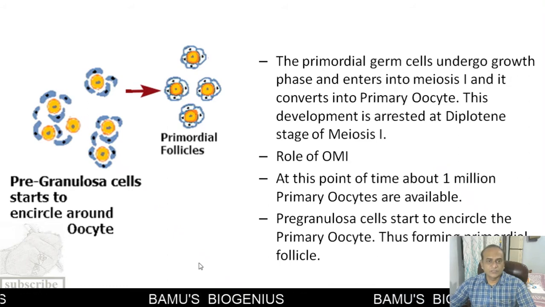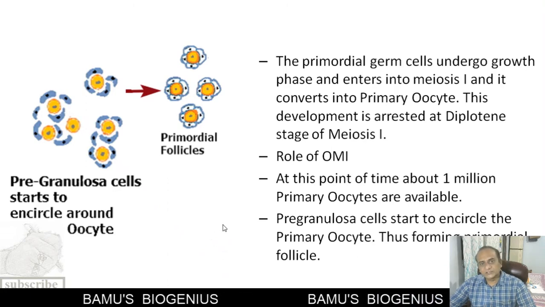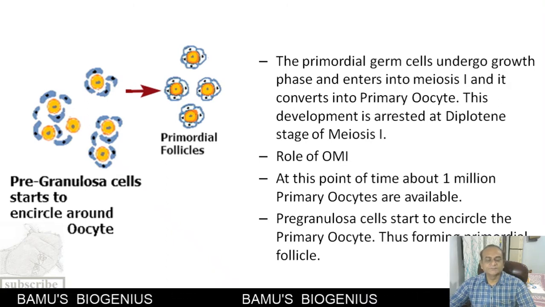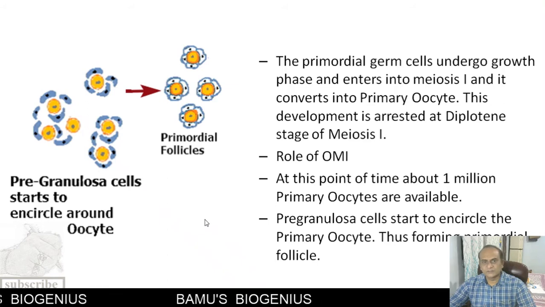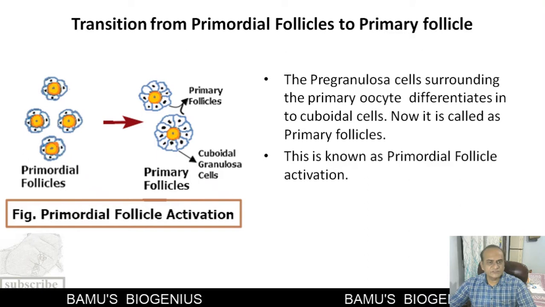Now, these primary oocytes start to produce a particular kind of factors, and they stimulate the development of the pregranulosa cells also. So this is known as the transition from primordial follicles to primary follicles. Now what happens?